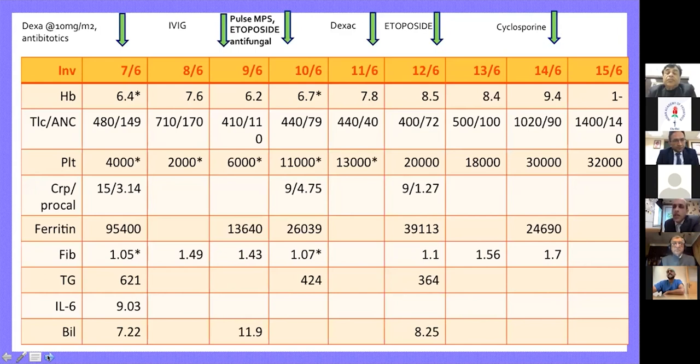Normally for secondary HLH, we kind of withhold these chemotherapies. So say COVID is triggering HLH or some other kind of virus is triggering HLH, we usually try to manage them with just steroids and supportive care, sometimes IVIG, sometimes cyclosporin. But chemotherapy and these strong drugs are kind of reserved for cases with primary HLH or refractory HLH who have not responded to the general HLH line of therapy. And this child did demand that because the cytopenias and all the other parameters were just not really budging.